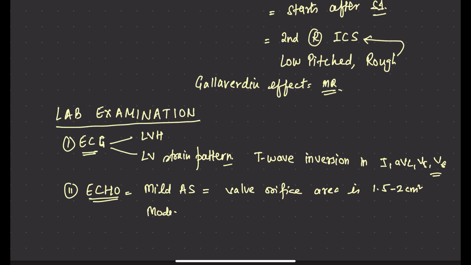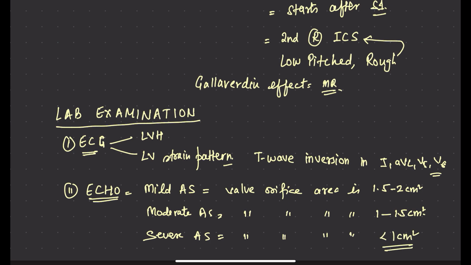Moderate AS means the valve orifice area is 1 to 1.5 centimeter square. Severe AS means valve orifice area is less than 1 centimeter square, that we have already discussed. We have to remember severe AS because severe AS is when the symptoms appear. When the patient becomes symptomatic, he is already having severe aortic stenosis.